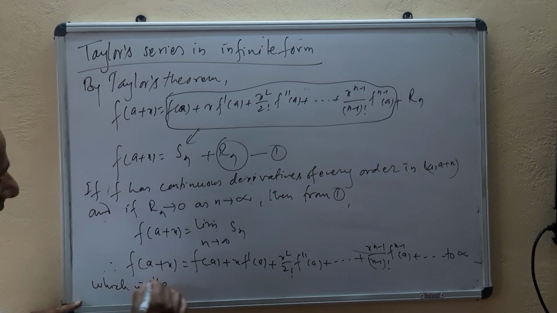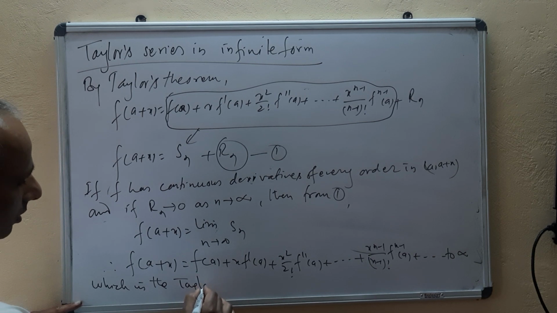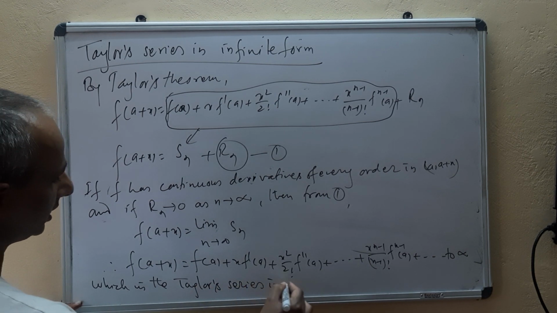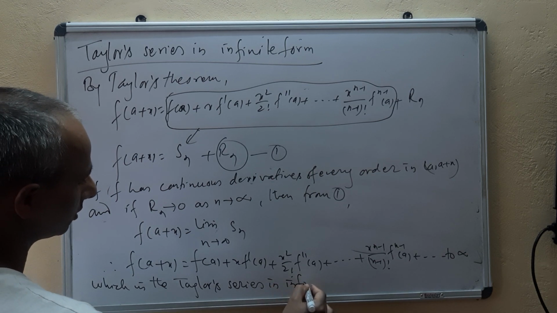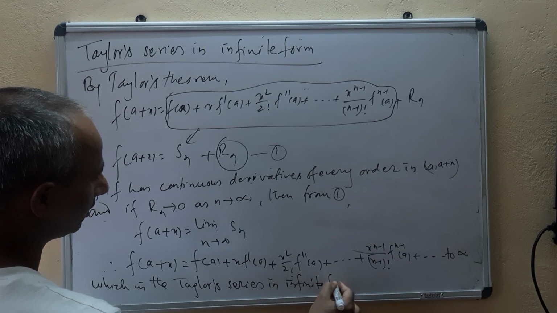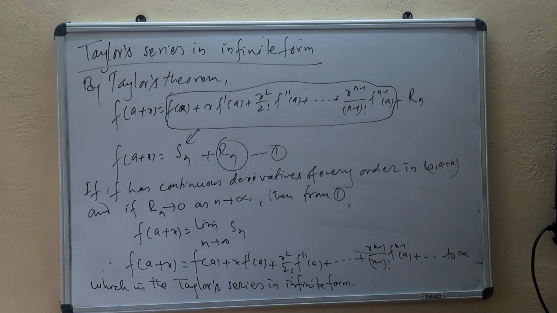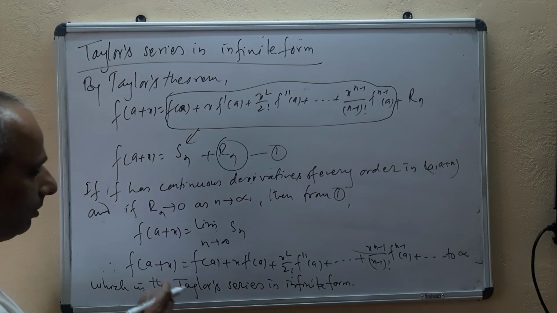This is the Taylor's series in infinite form. But you can see here, for this Taylor's series in infinite form, we have used the interval a to a plus x.